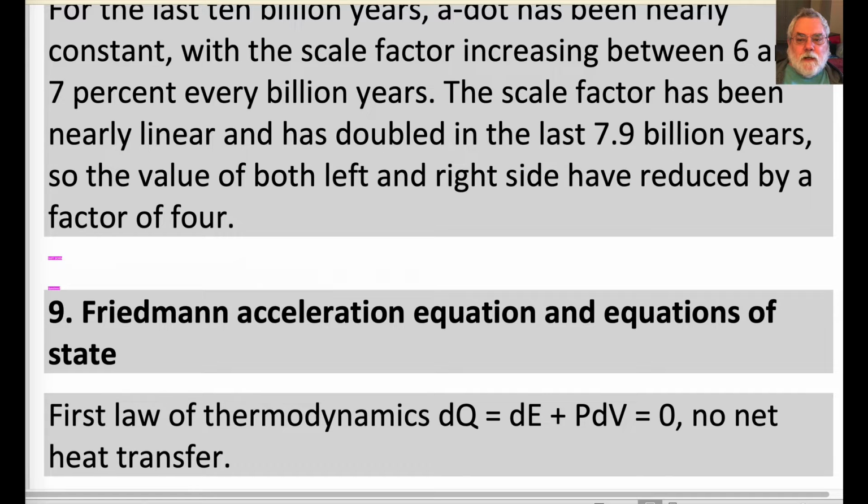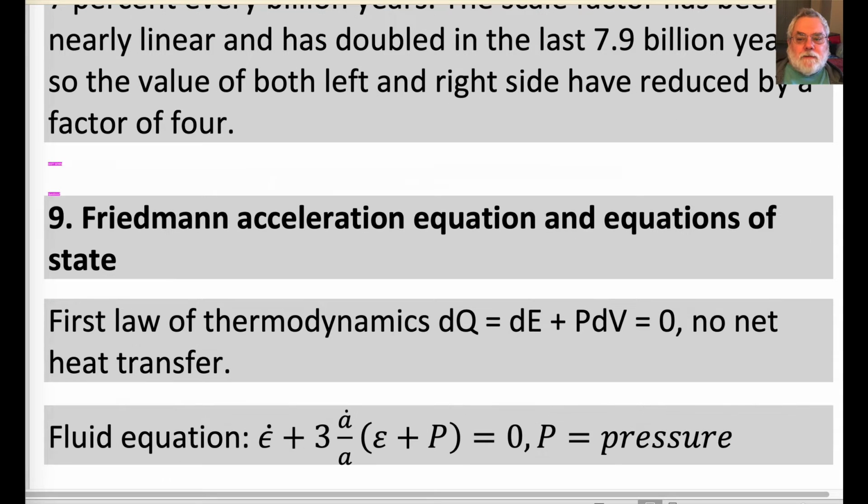The entire universe expands together. We have seen that photon energy decreases with expansion. We will see later that total dark energy increases as volume increases. Friedmann got this fluid equation, where P is pressure. Epsilon is energy density. It may be surprising to you that the dimensions of energy density and pressure are the same. Joules per cubic meter is the same as newtons per square meter. So, adding the quantities is fine, though it looks unexpected.